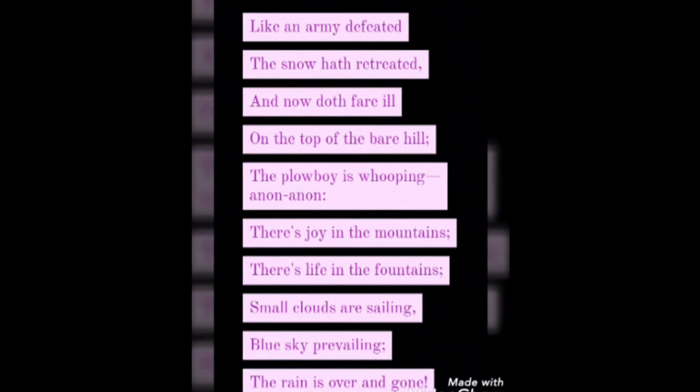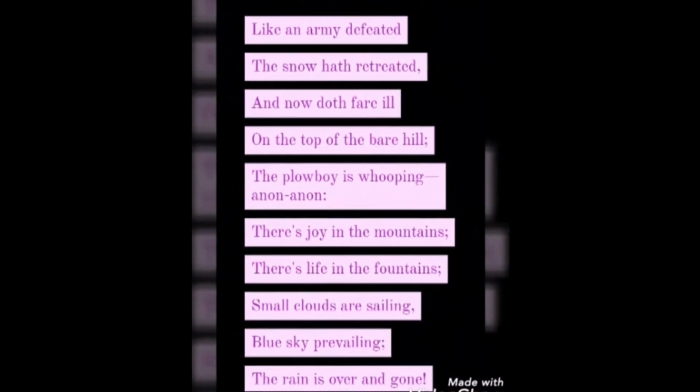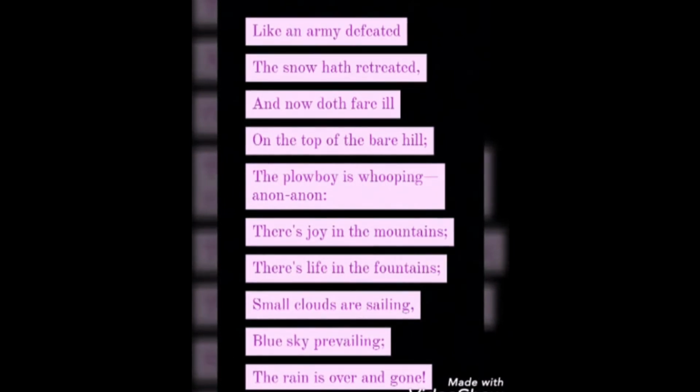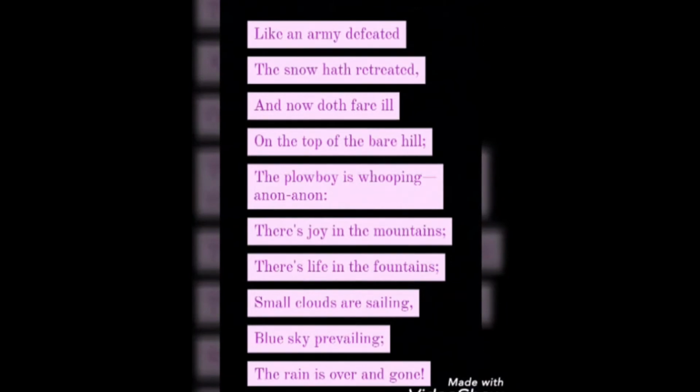Like an army defeated, the snow hath retreated, and now doth fare ill. On the top of the bare hill, the ploughboy is whooping anon. There's joy in the mountains, there's life in the fountains. Small clouds are sailing, blue sky prevailing. The rain is over and gone.